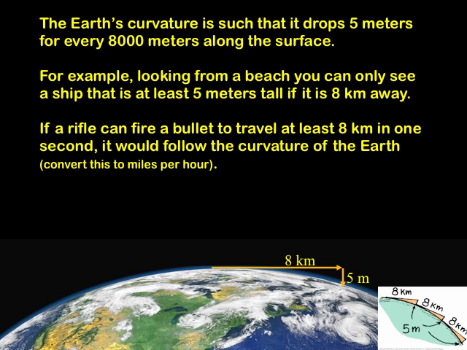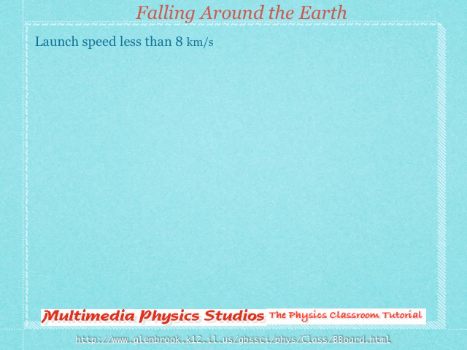Thus, if it has this horizontal speed of 8 kilometers per second, it will constantly be able to fall 5 meters as it tries to fall towards the Earth, falling 5 meters for each second as it travels 8 kilometers, constantly following or falling around the Earth. Let's look at some animations that show this idea.